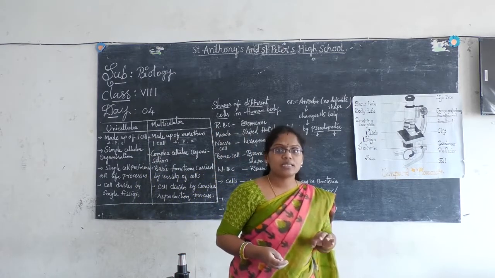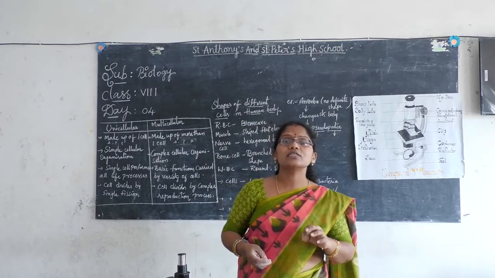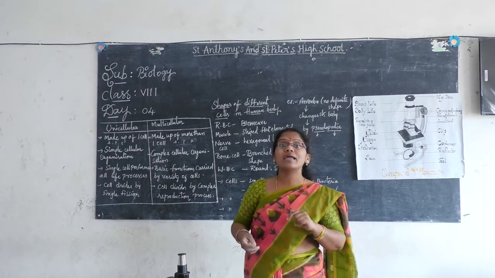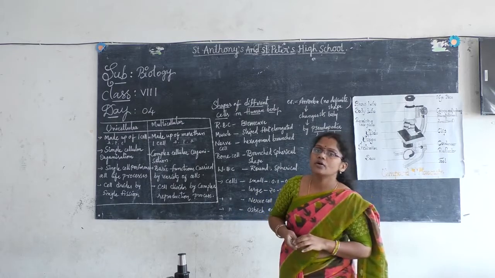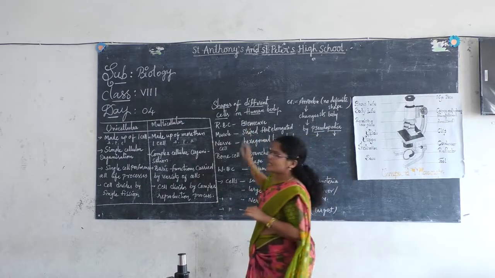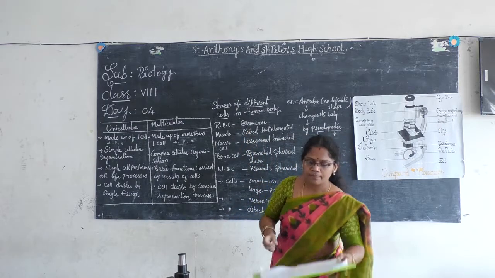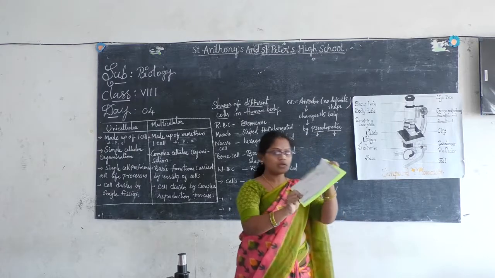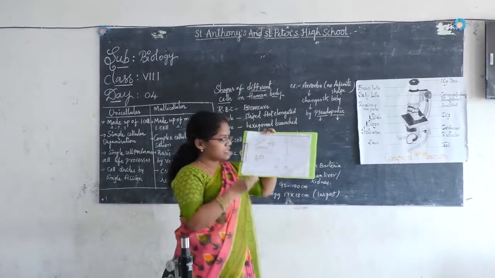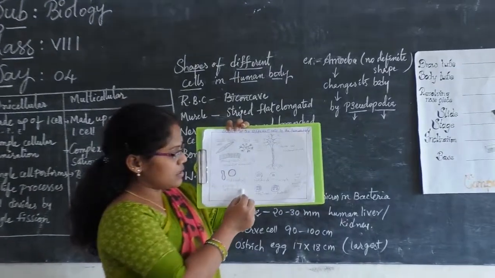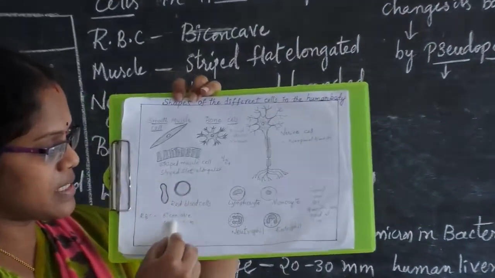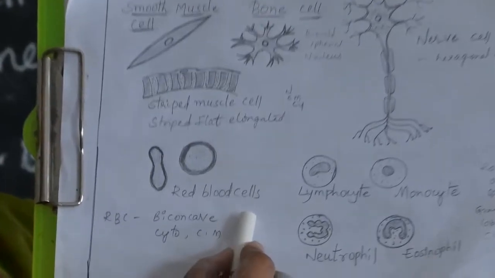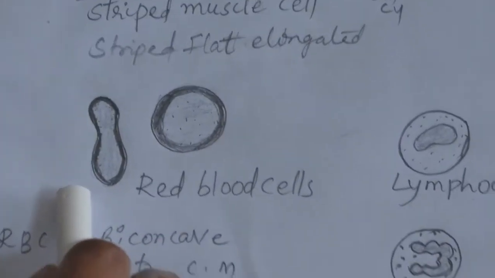Red blood corpuscles, or you can call them shortly RBC. Red blood cells means blood. Okay. So RBC is biconcave in shape. See, this is called RBC. Red blood cells. Right? They are biconcave in shape.